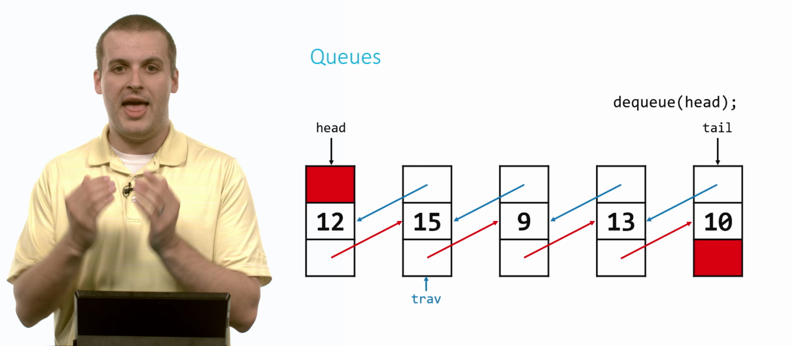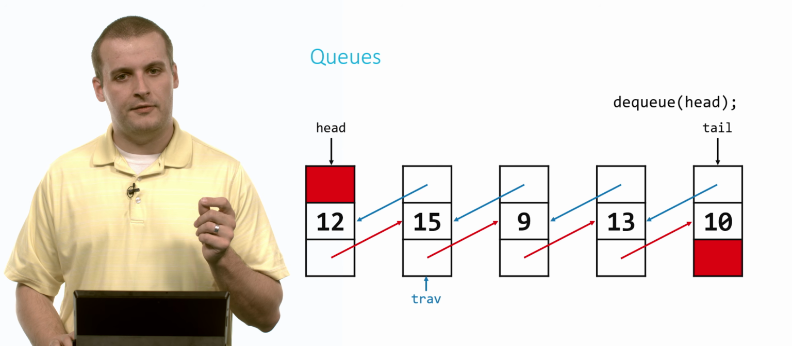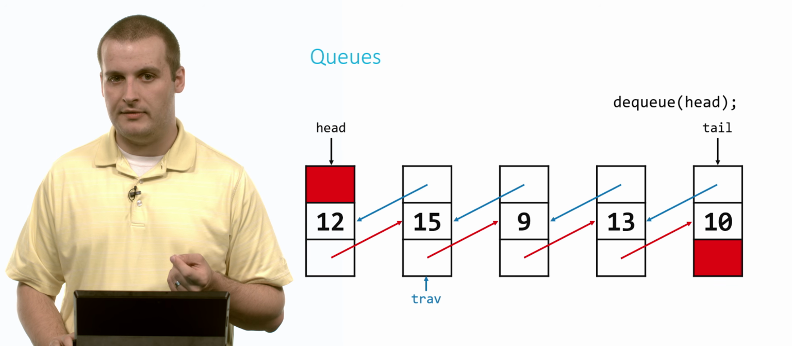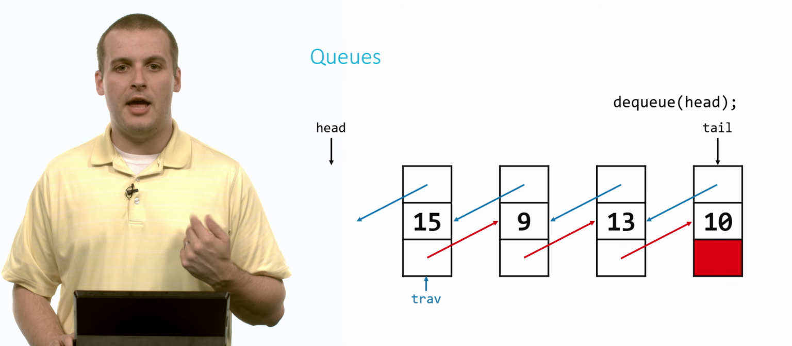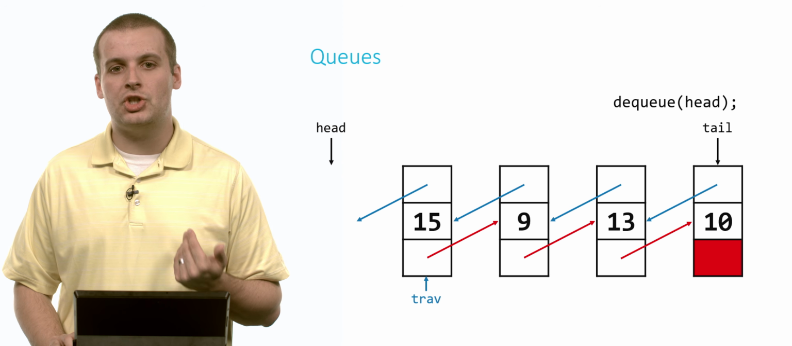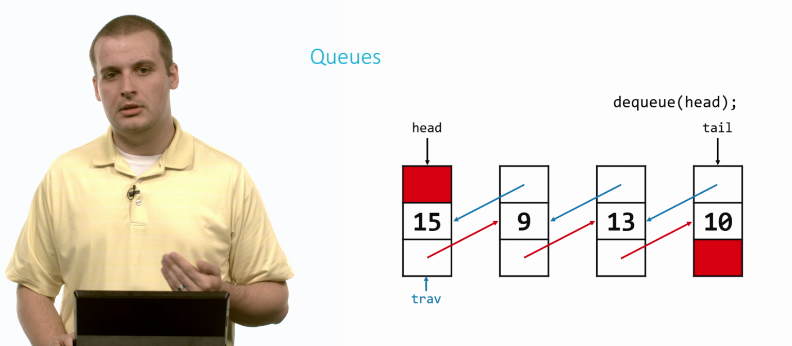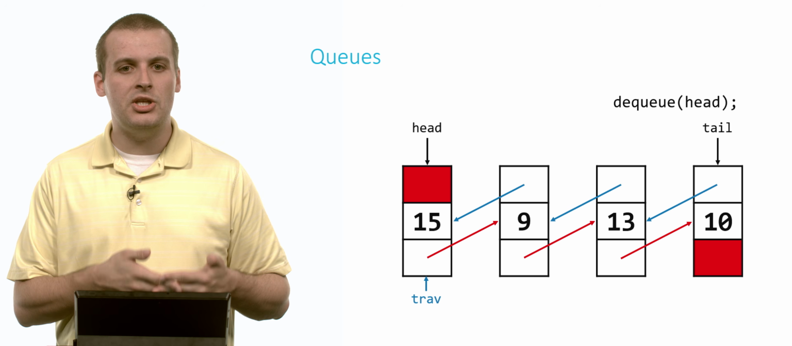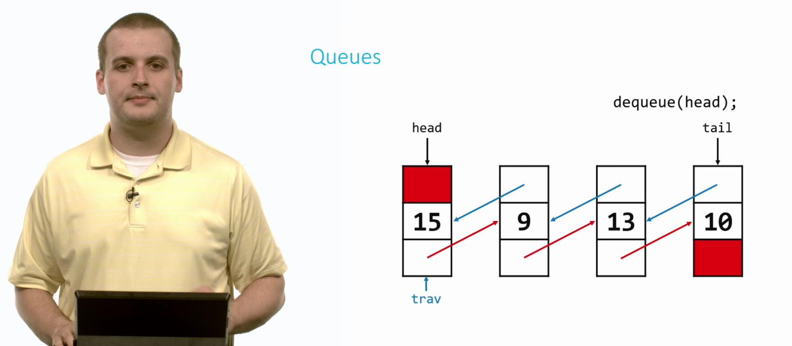Now that we've got a hold on the first element via the pointer head and the second element via the pointer trav, we can now free head, and then we can say nothing comes before 15 anymore, so we can change 15's previous pointer to point to null, and we just move the head over. And there we go. Now we have successfully dequeued 12, and now we have another queue of 4 elements.